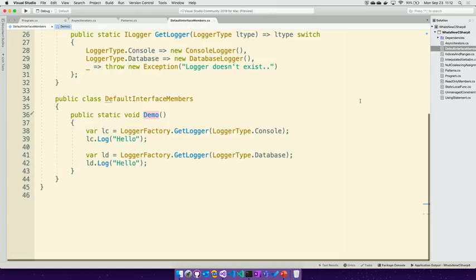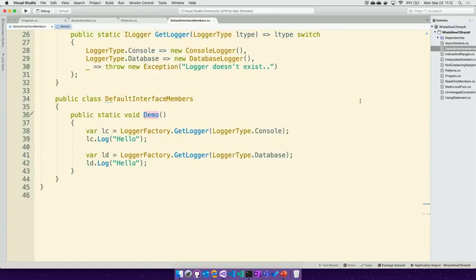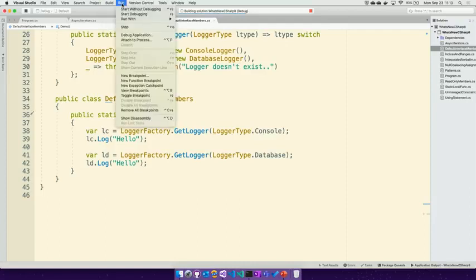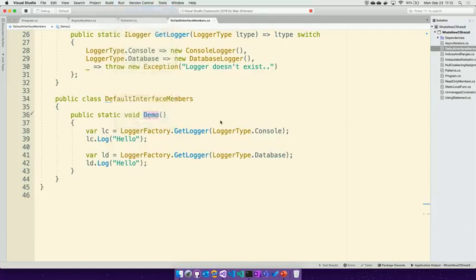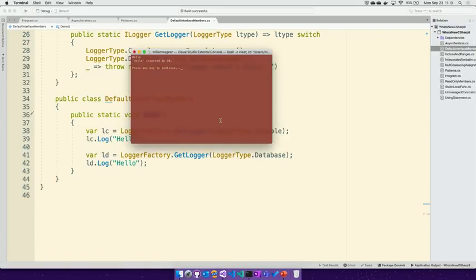Now I can just create a logger, and when I log it, it's going to log the hello world, or log it into my database type, based on which one was created. Either of those factories will work and do the correct thing in terms of writing to that particular log. So if we rebuild and run, we'll see the two different messages come out, hello or hello inserted into the database.